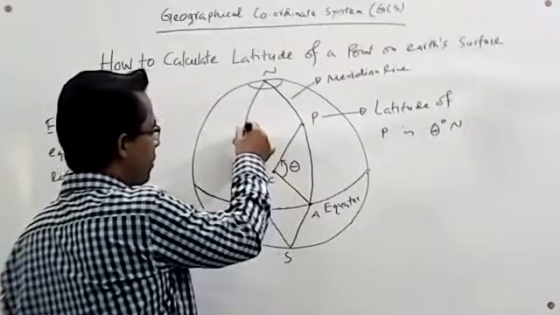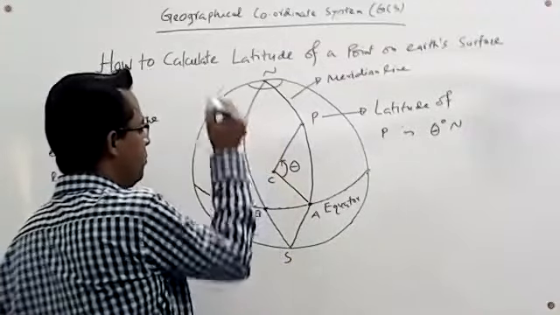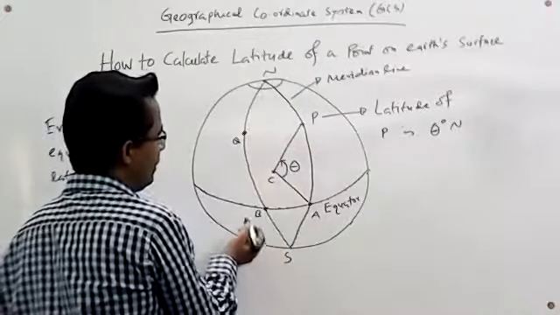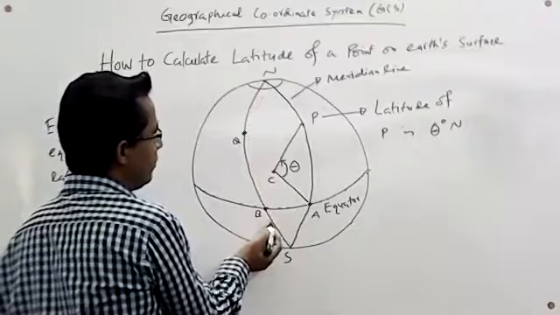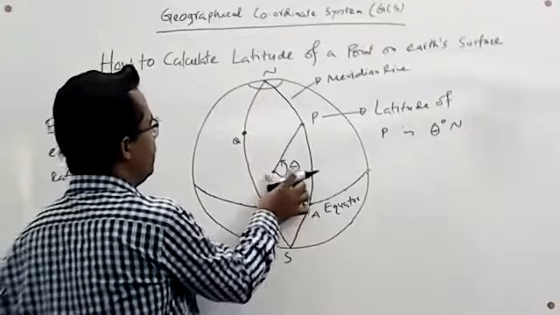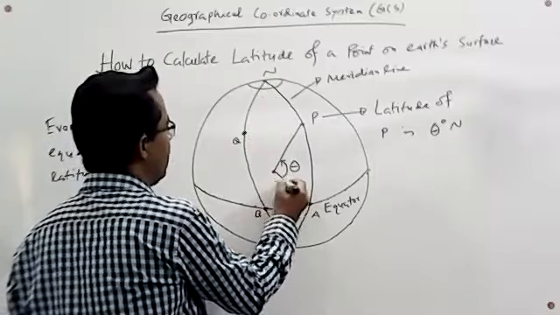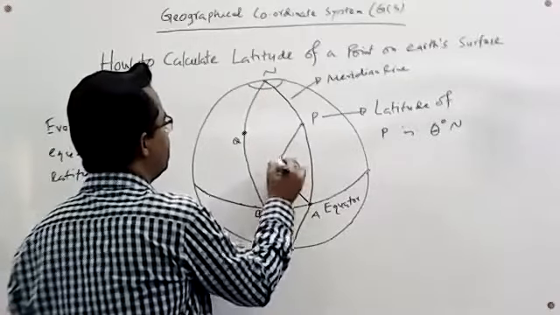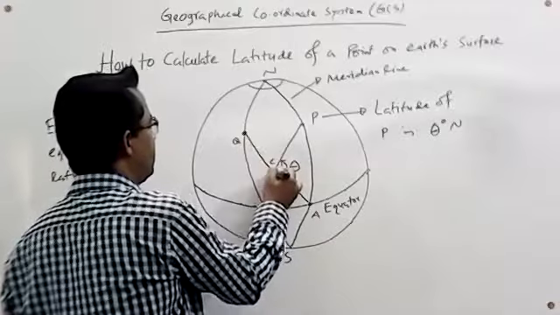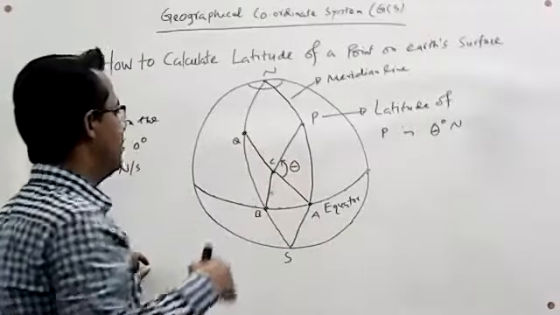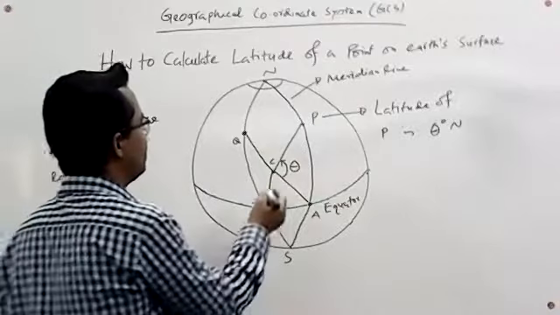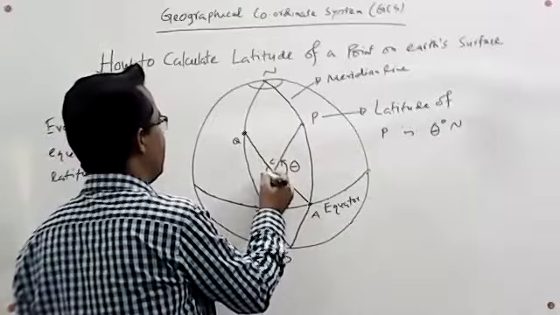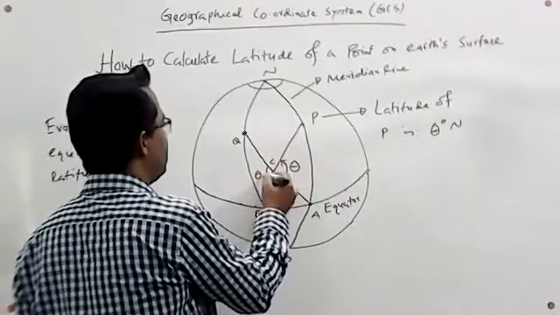We would like to measure the latitude of this point Q, and by drawing a meridian line, we have this that intersects with the equator at B. Now we just join three points: C, Q, and B. So we can say that they make an angle, and this angle can be denoted by, suppose, theta 1.